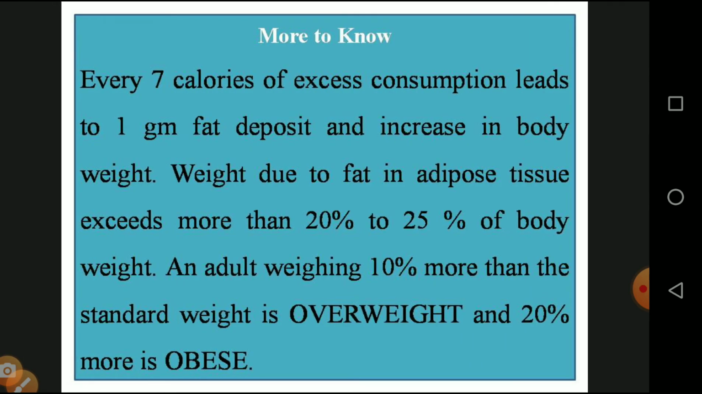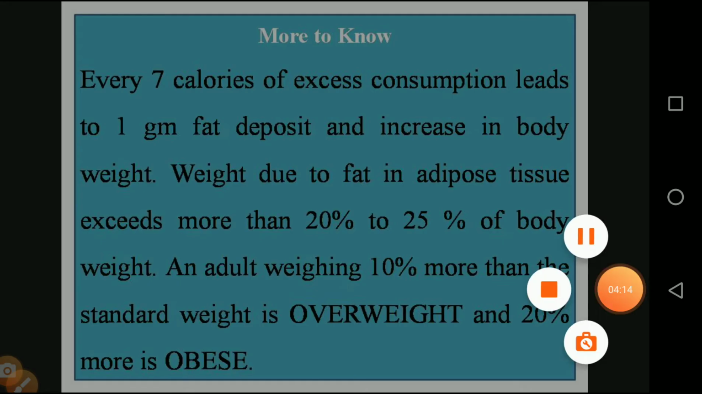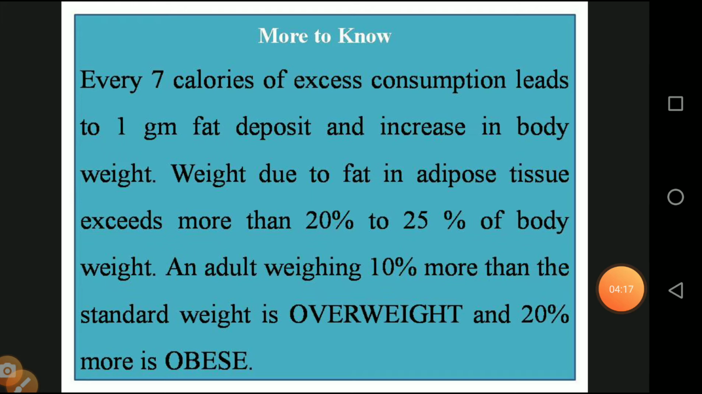From the More to Know section, every 7 calories of excess consumption leads to 1 gram of fat deposit and increases body weight. Obesity is due to fat in the adipose tissue exceeding 20 percent of the body weight. A very important thing: the adipose tissue is increasing the body weight. An adult weighing 10 percent more than the standard weight is called overweight.